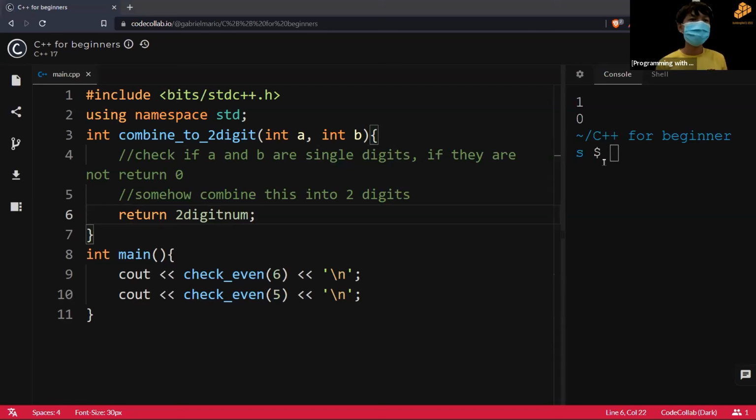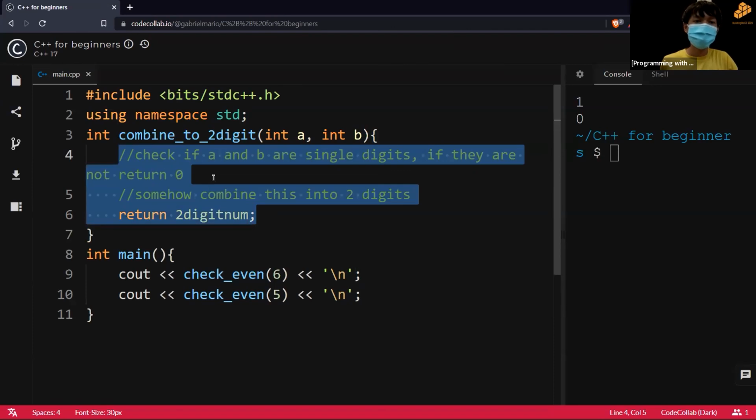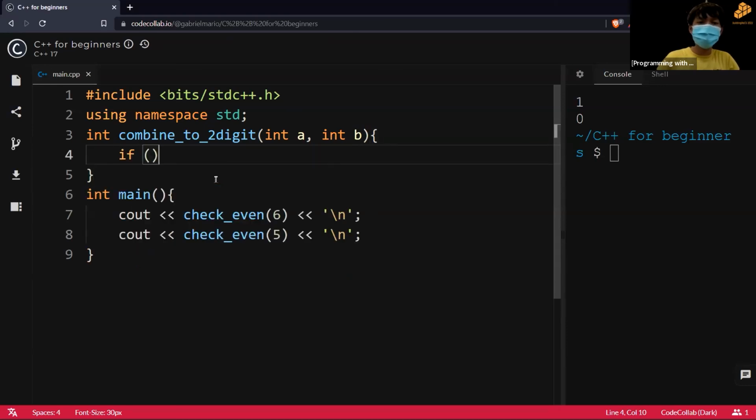Okay, guys, based on my teammates' inputs, I believe that I should start giving the answers now. So the task is that you're supposed to combine 2 single-digit numbers into a single 2-digit number, and you should return 0 if they are not single-digit numbers. So the first question is, how do you check if something is a single-digit number? That's actually quite simple. You can use an if statement. So if A is more than or equal to 0 and less than 10.